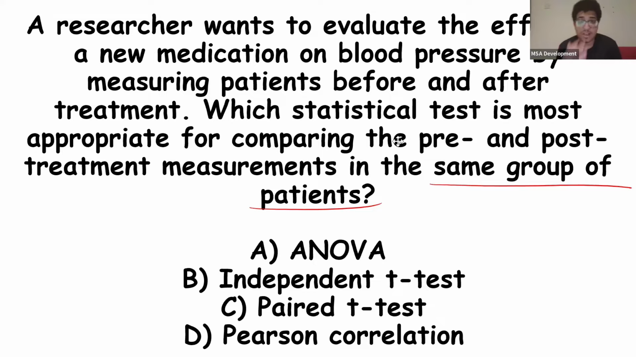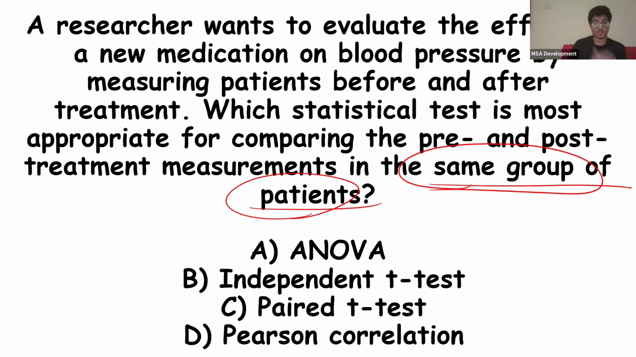A researcher wants to evaluate the effect of a new medication on blood pressure by measuring patients before and after the treatment. Which statistical test is most appropriate for comparing the pre- and post-treatment measurements in the same group of patients? Now, because these are the same group of patients, remember, we're looking at them before and after, okay? We're looking at the differences before and after. This would be a paired t-test, okay? We're looking at the same patient before we give him the medication and after we give him the medication. So it's a paired t-test, okay?